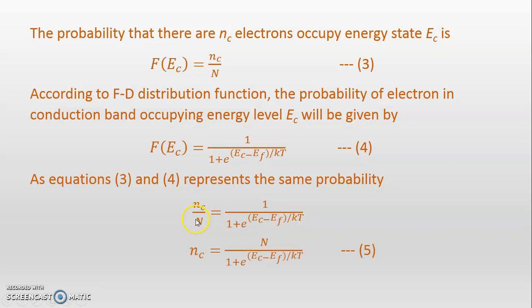Now take this capital N to this side, so it gives nC is equal to capital N upon 1 plus e raised to (EC minus EF) upon kT. Let this be equation number 5. Similarly, we can write for the valence band. Instead of EC, we write EV, so equation 5 becomes nV is equal to capital N upon 1 plus e raised to (EV minus EF) upon kT. Let this be equation number 6.